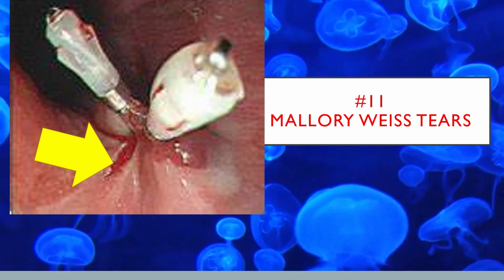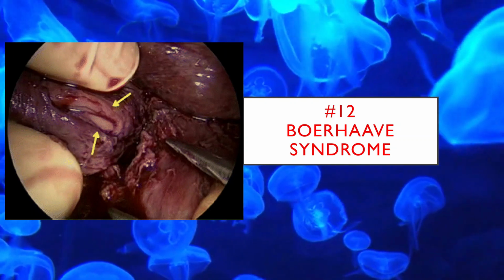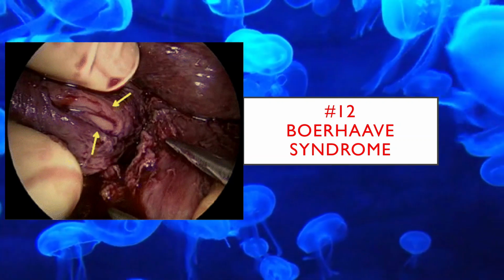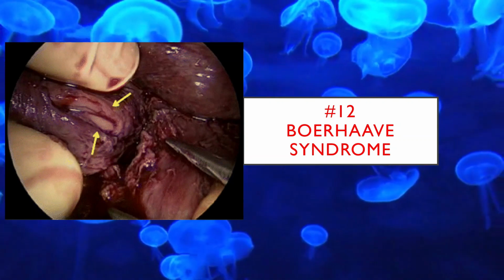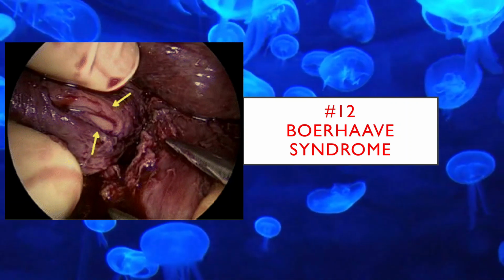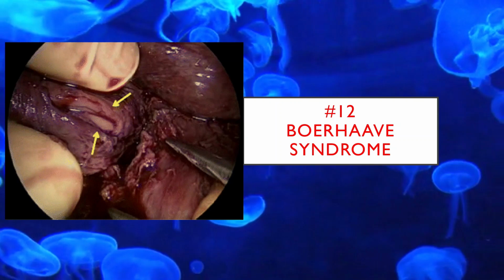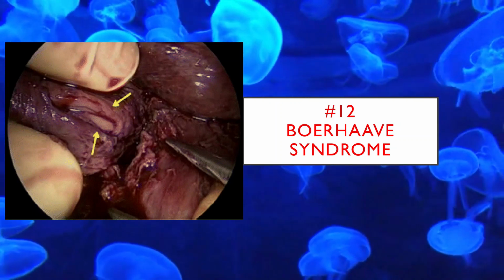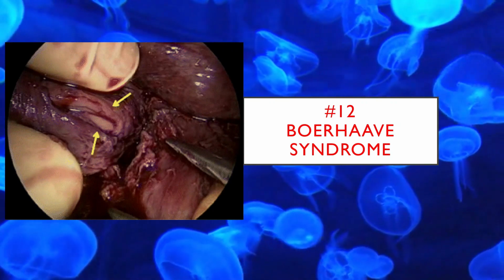The 12th cause of chest pain is effort rupture of the esophagus, or Boerhaave syndrome, which is a spontaneous perforation of the esophagus that results from a sudden increase in intraesophageal pressure combined with negative intrathoracic pressure, for example, severe straining or vomiting. Patients with Boerhaave syndrome often present with excruciating retrosternal chest pain due to an intrathoracic esophageal perforation.